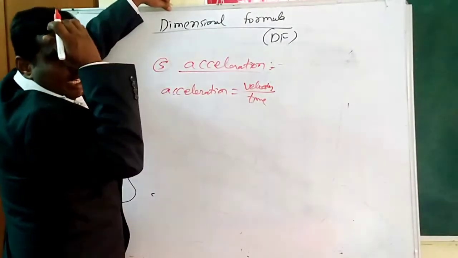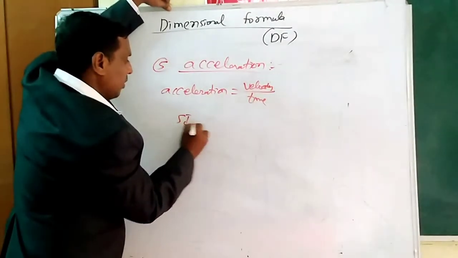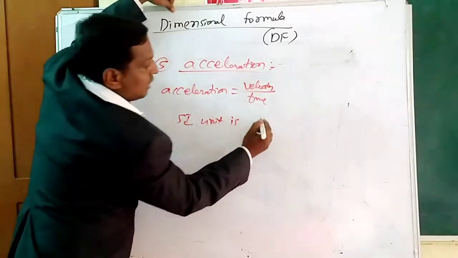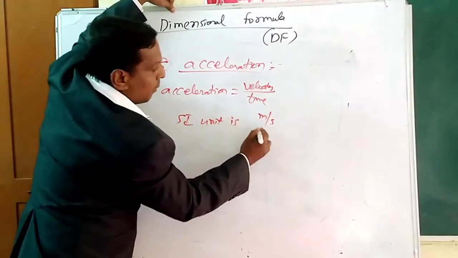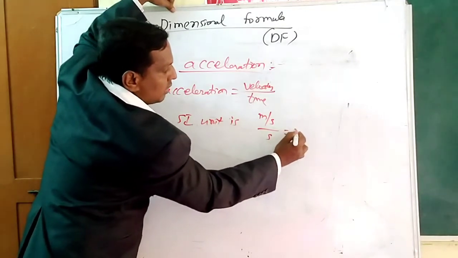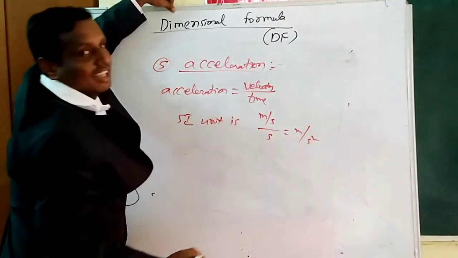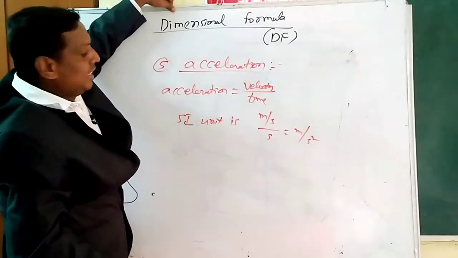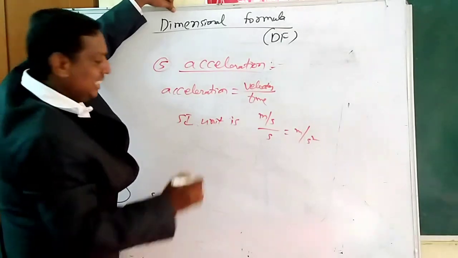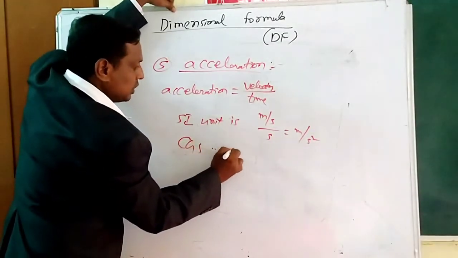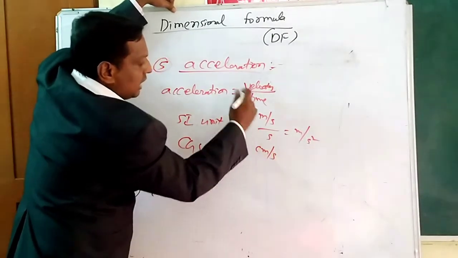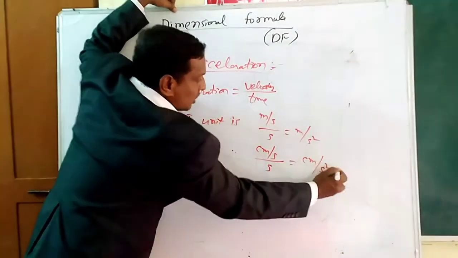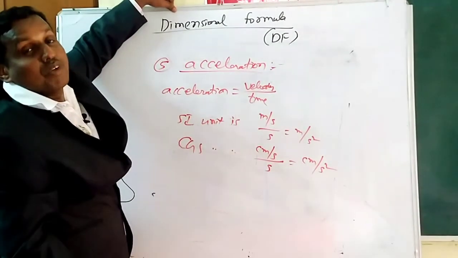So now we want SI unit. SI unit is what? Velocity SI unit is meter per second, divided by time, second, equal to meter per second square. This is S square, meter per second square. This is the SI unit of acceleration. Next, CGS unit is what here? Nothing but the same. Velocity is centimeter per second, by second, nothing but centimeter per second square. This is the CGS unit of acceleration.